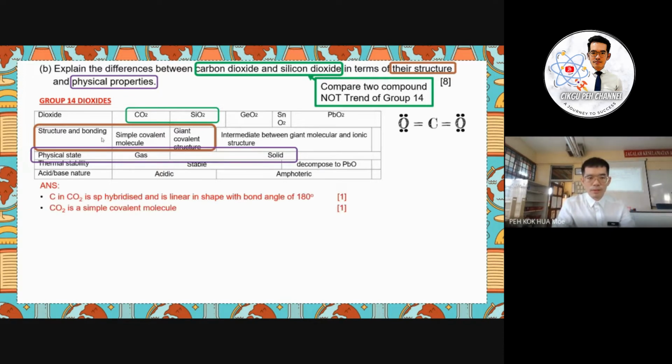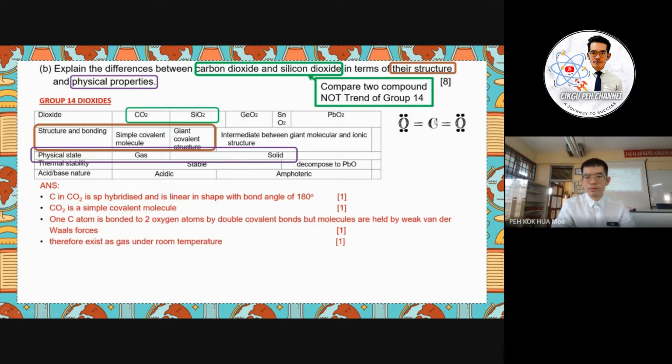Okay, so you can look at the carbon in carbon dioxide, which is sp hybridized and is linear in shape with a bond angle of 180 degrees. So it will be like this. So carbon dioxide is a simple covalent molecule.